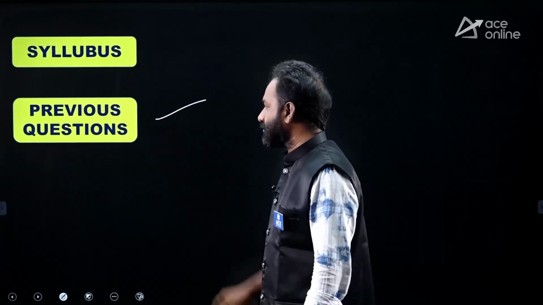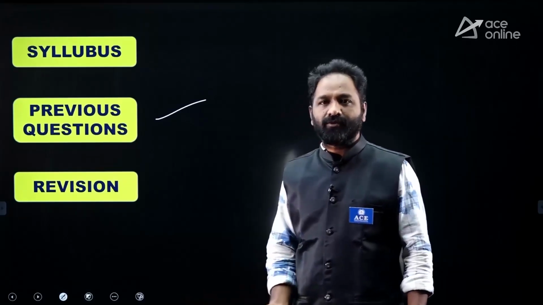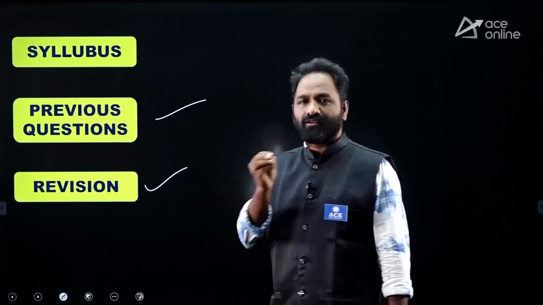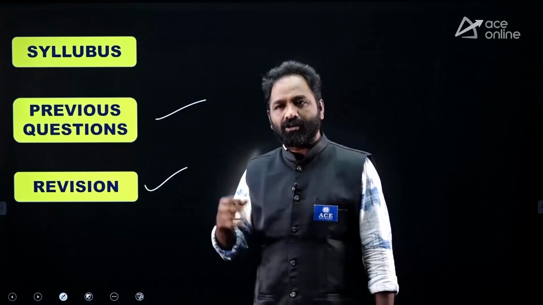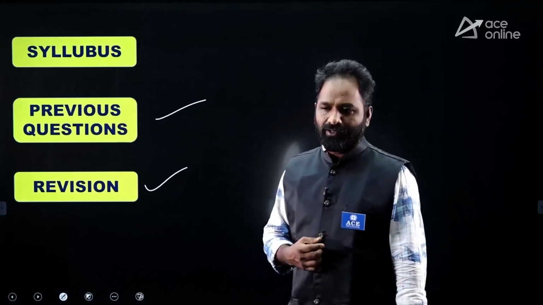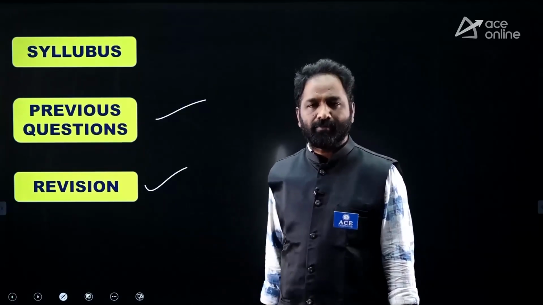So observe the previous questions, and revision, as you know. In general studies, the most important thing is revision. Everybody will tell you that, like me also. When you read each and every subject, like polity, geography, history, economy, if you read in a repeated manner, definitely you are going to remember and get clarity. If you read a subject one time, you are not going to remember anything.